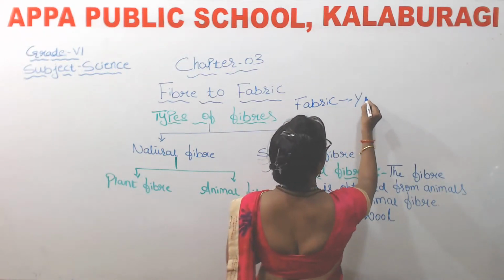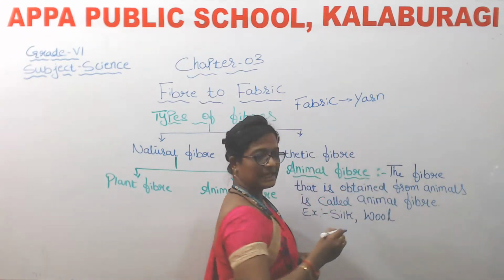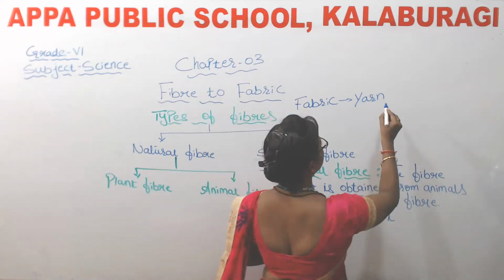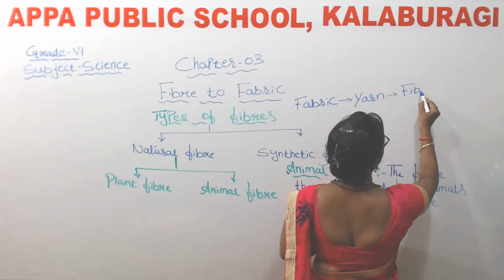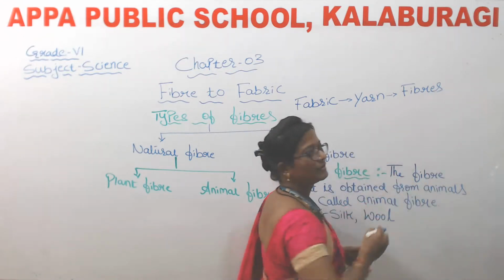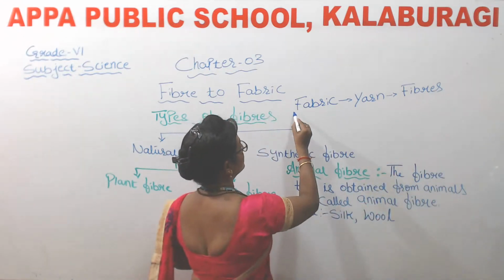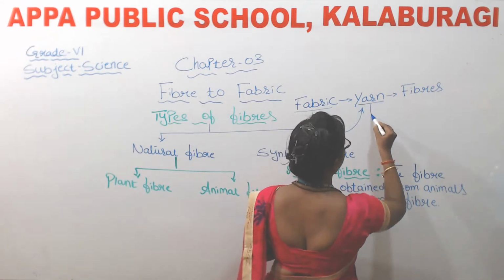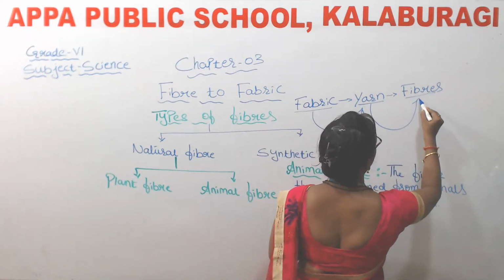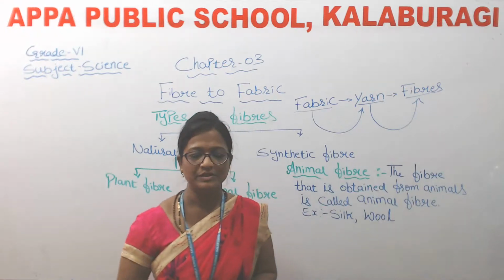So again, yarn are made up of fibers. So this fabric is made up of yarn and yarn is further made up of fibers.